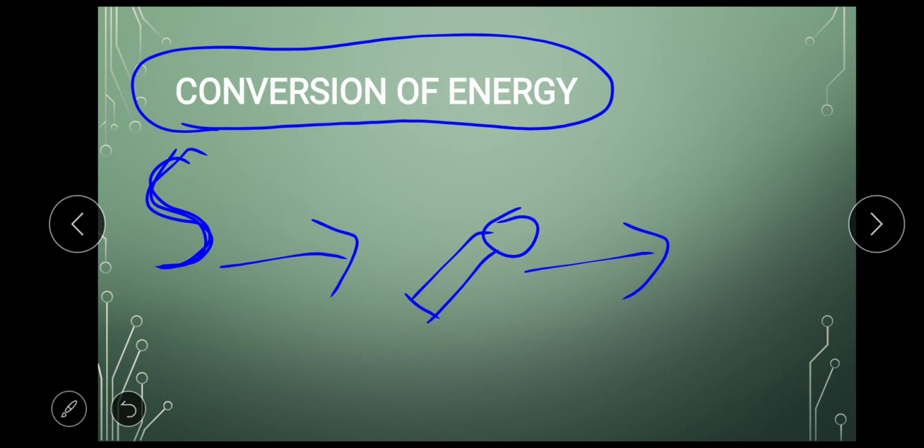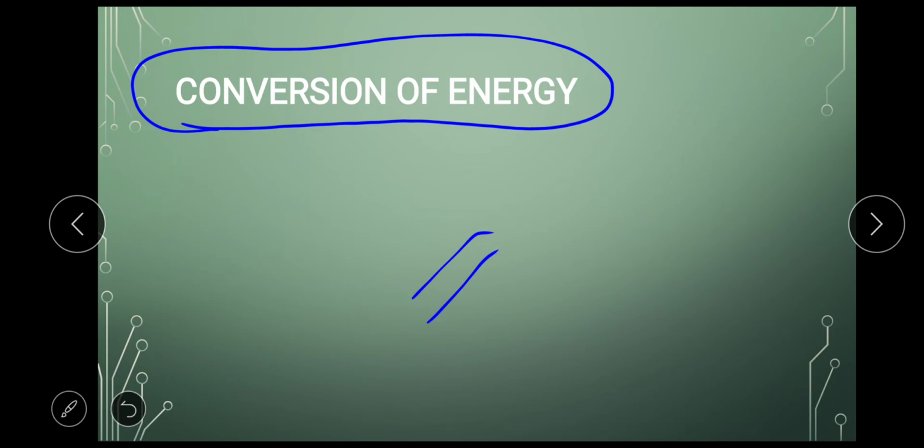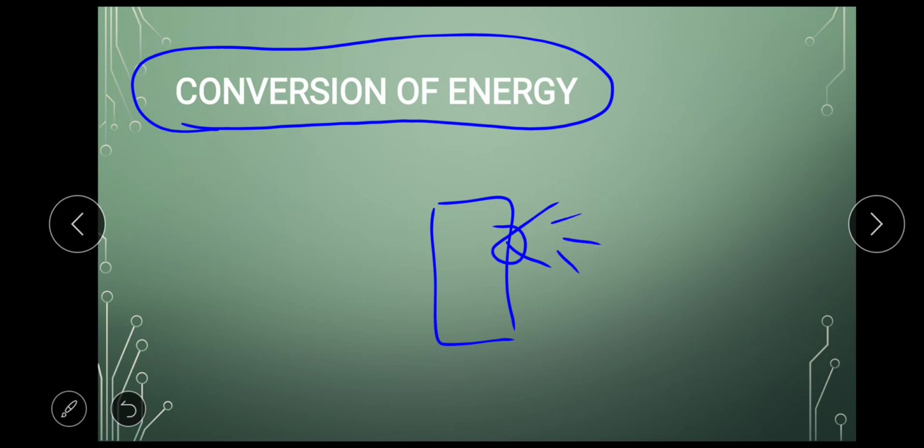Or let's take a simple example. A loudspeaker. What happens in a loudspeaker? The song which is played, for example, this loudspeaker is connected to a computer.